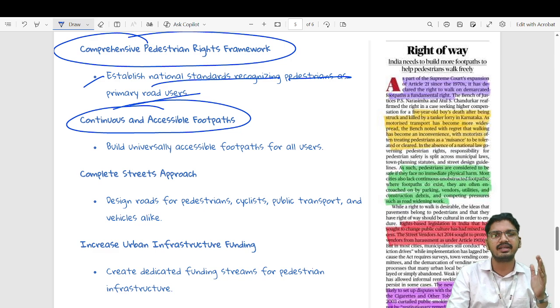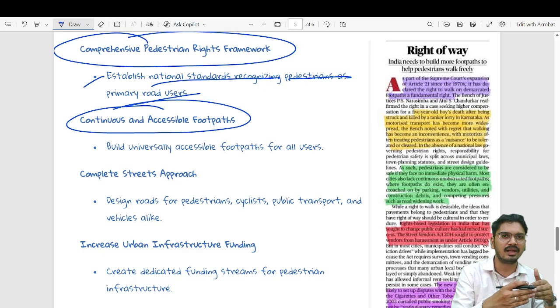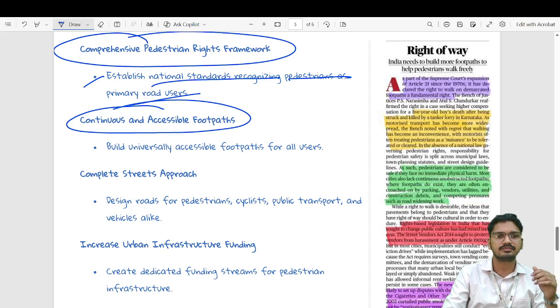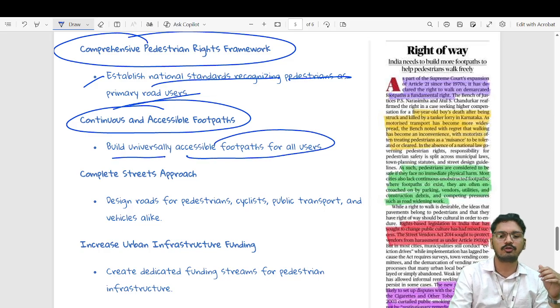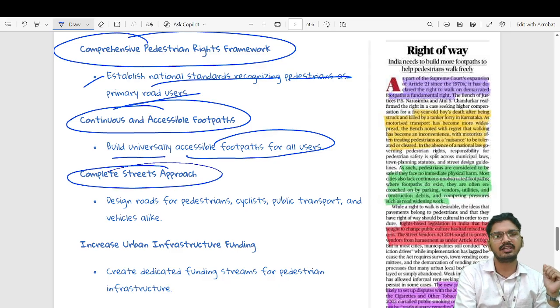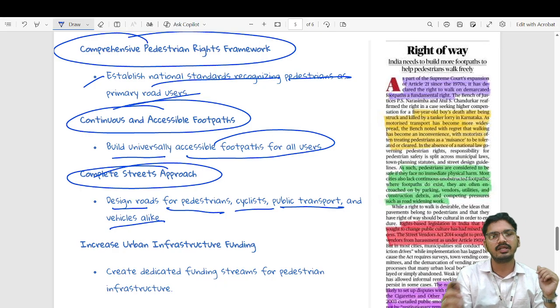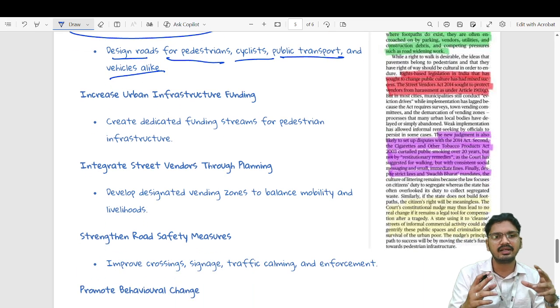Once you ensure there is a pedestrian footpath in place, you should make that continuous. You should ensure that future encroachments are stopped. Build a universally accessible footpath for all users. Now, a complete road safety approach, where roads are designed so that pedestrians, cyclists, public transport and vehicles alike are treated equally. Increase urban infrastructure funding to create a dedicated funding stream for pedestrian infrastructure, which has been lagging behind.